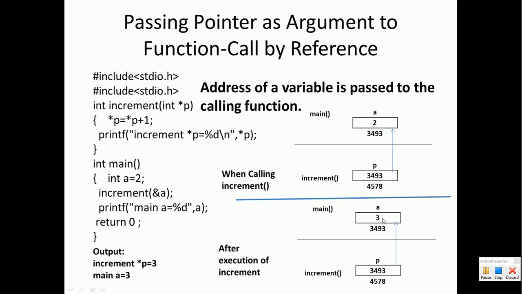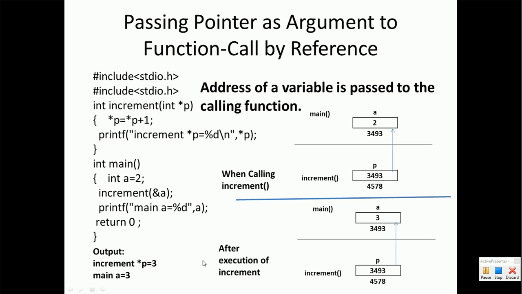So when we write *p = *p + 1, the value of a will become 3, because *p means the value at the address 3493, which before execution of the increment function was 2, so now it will become 3. We are assigning this value to *p, that means we are changing the value of a. So the value of a will become 3 because of pointer p. When we access this value of a in the main function, it will be 3. This is the concept of call by reference.